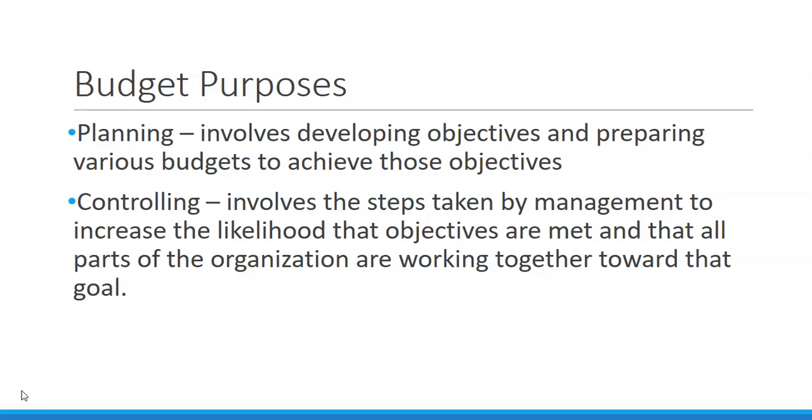In the controlling part, we look at our budgeted information compared to our actual reports and find out how well we are doing at meeting our goals, and if we're not meeting our goals, why?